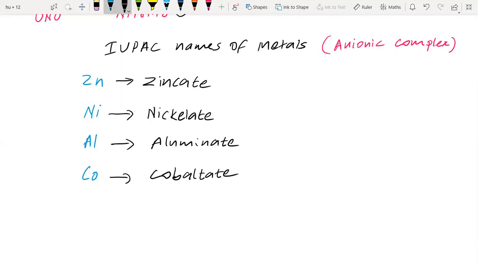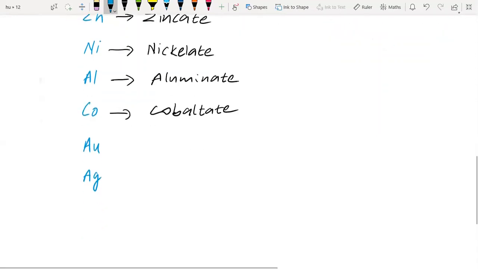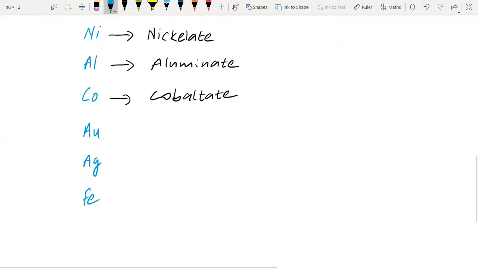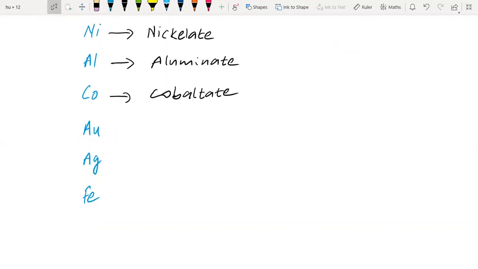But as you move further, in case of gold, silver, or iron, it differs. In case of gold, we write aurate. In case of silver, it's argentate.